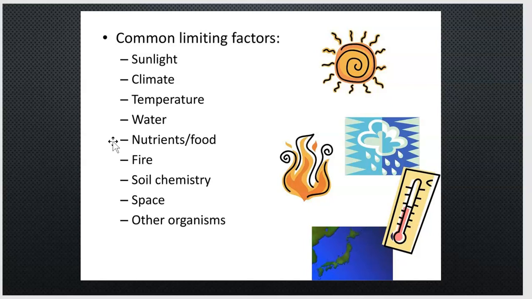So for a plant that is going to require photosynthesis for its energy and its food, we're going to end up having that sunlight be a limiting factor. If there's not enough sunlight for the plants to photosynthesize, then they're not going to be able to grow and develop, and obviously they would die. So that's one example of how sunlight can be a limiting factor.